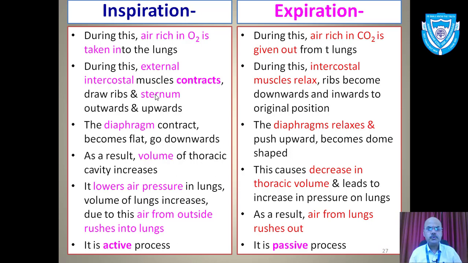I'm going to show you the diagrammatic representation. But remember, the diaphragm will contract, become flat, and go down. The one which is normally arch-shaped will become flat. Now naturally, the ribs are outward, the sternum is upward, and the diaphragm is down, so the volume of the thoracic cavity will increase.